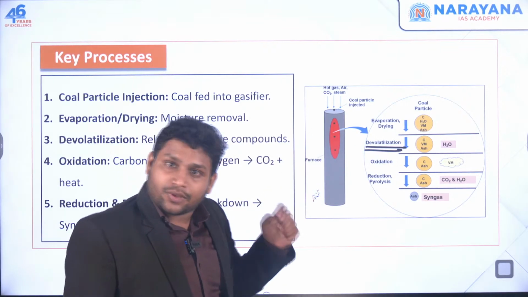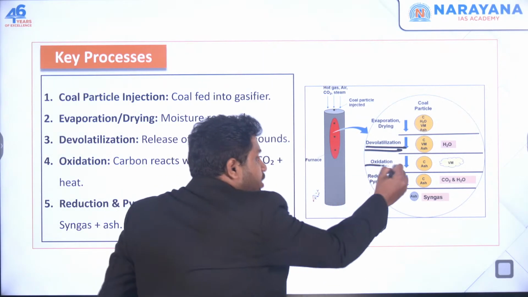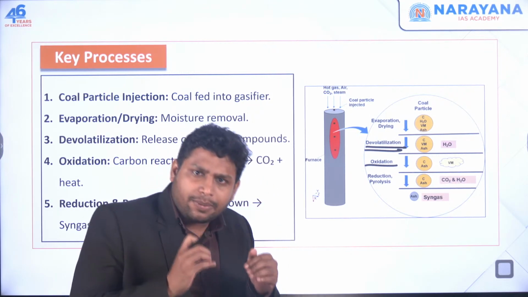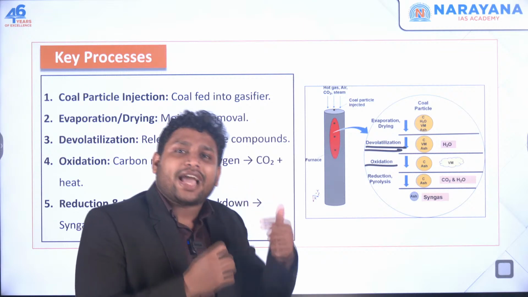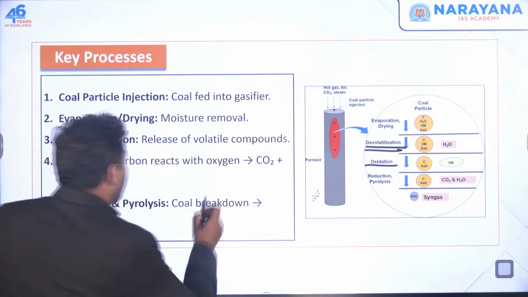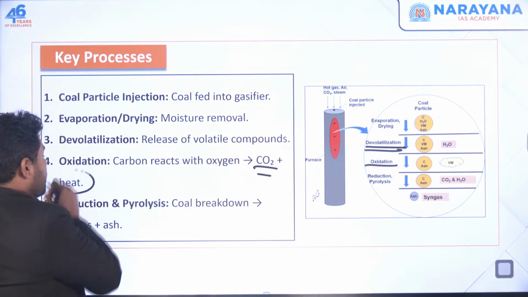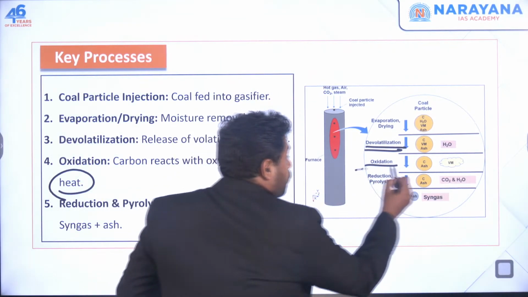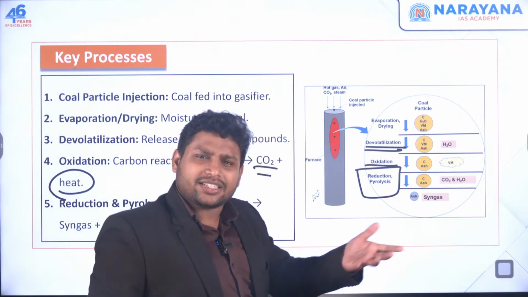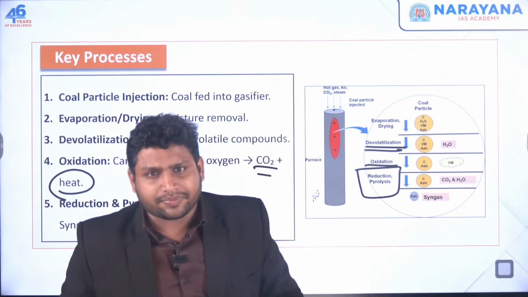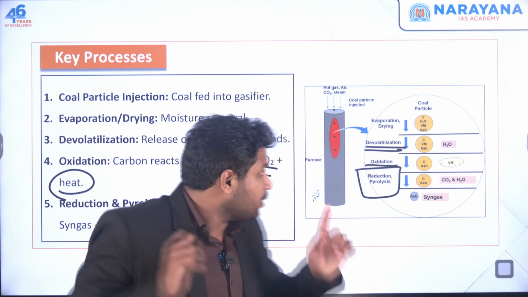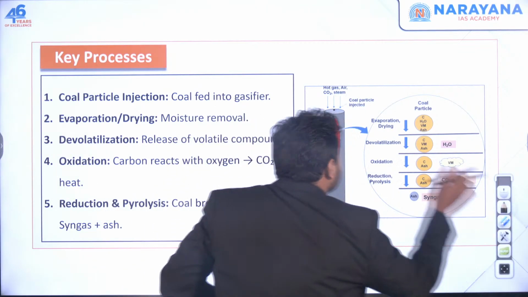Devolatilization. Okay. After that we go for the oxidation process. So simply, this coal has a carbon part. This carbon is going to react with oxygen to form carbon dioxide. Also there will be some heat generated in this process. And then the last process of reduction and pyrolysis. Reduction is exactly the reversal of oxidation. But the next stage is pyrolysis, and pyrolysis is very important. I want you to remember this pyrolysis stuff.